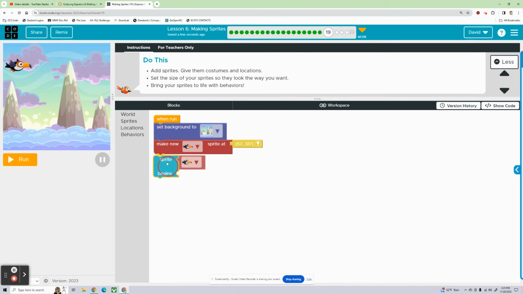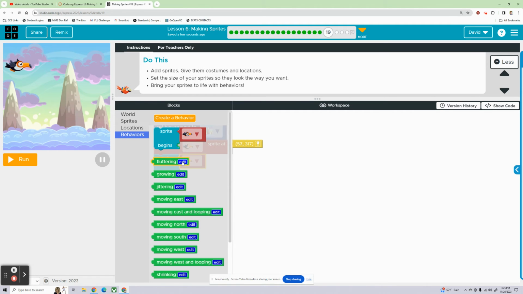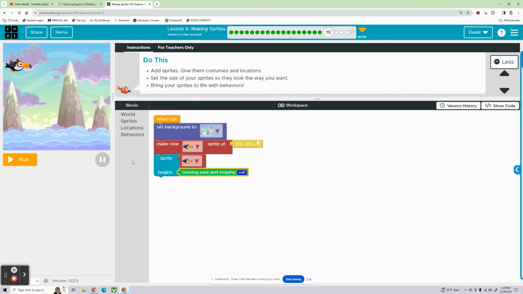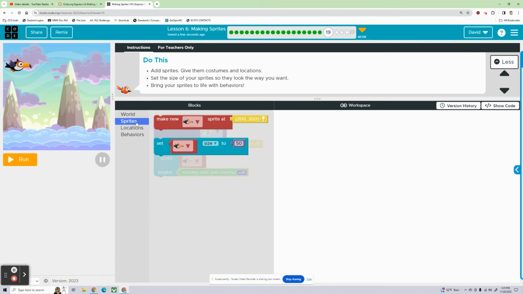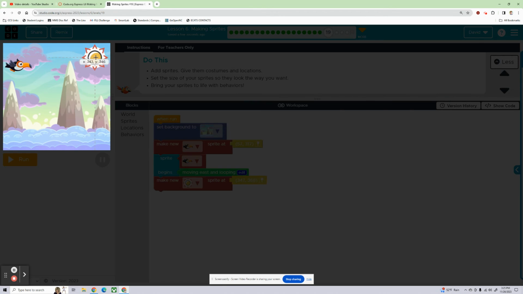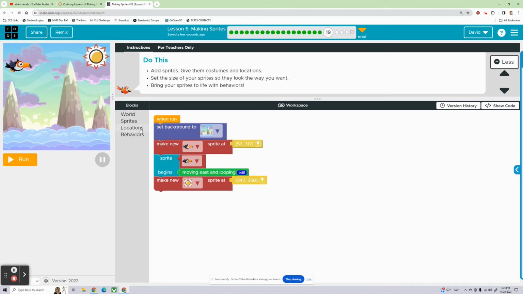So behaviors, this sprite is going to fly. Let's see, we'll make him fly kind of smooth. Let's see, wandering, wobbling, moving east and looping. That one again. And then let's see what other sprites we've got here. I feel like there was a lot. Yeah. We'll put a sun in here. Let's put him in the top right. And let's make that sun spin.